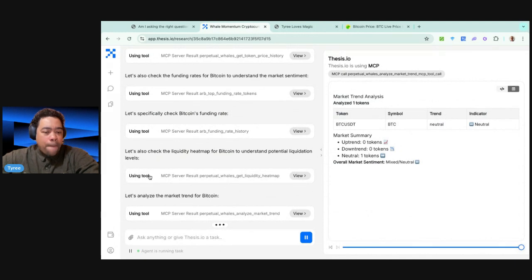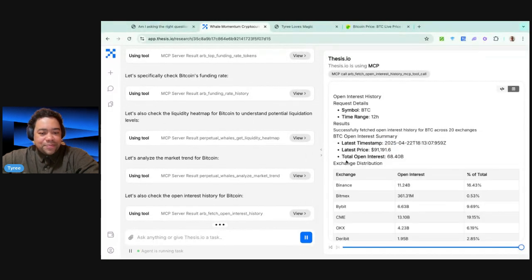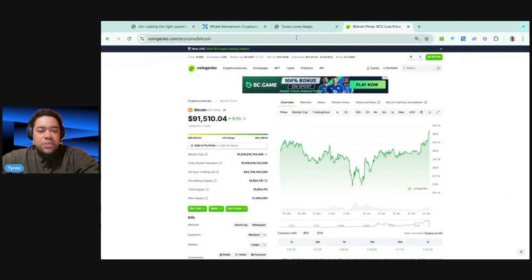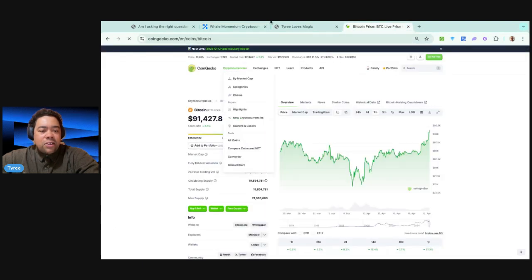It looks like we are through looking at our liquidity heat map, and we're coming along now. Trend neutral, indicator neutral. Interesting. 91.1 Bitcoin futures. See how close that is.